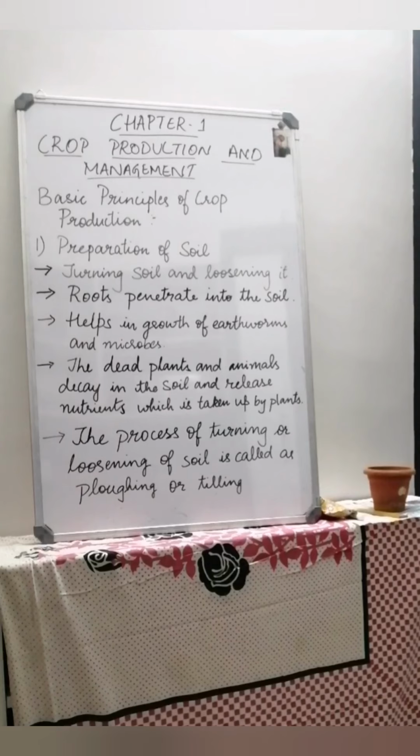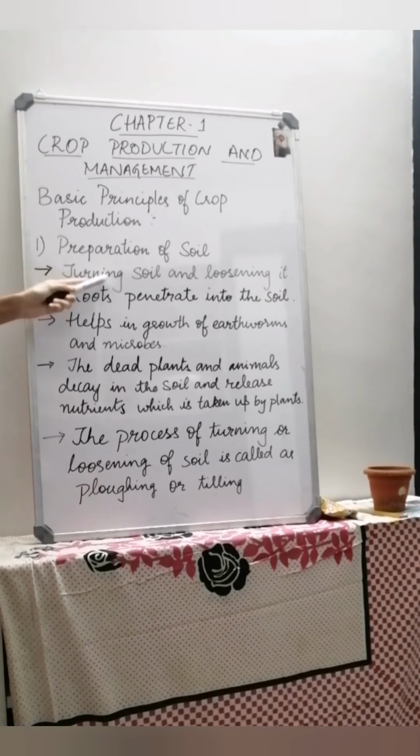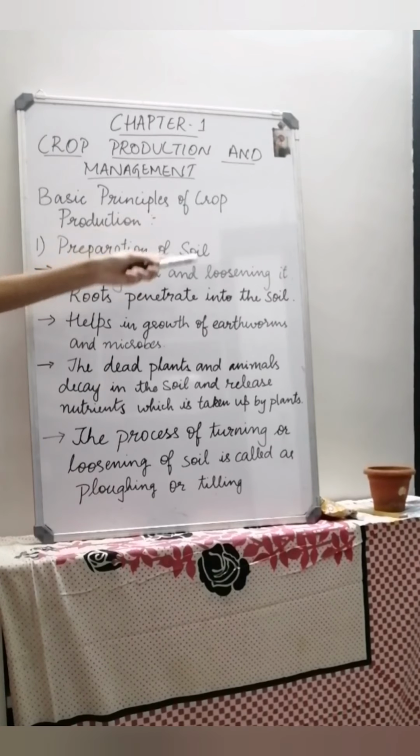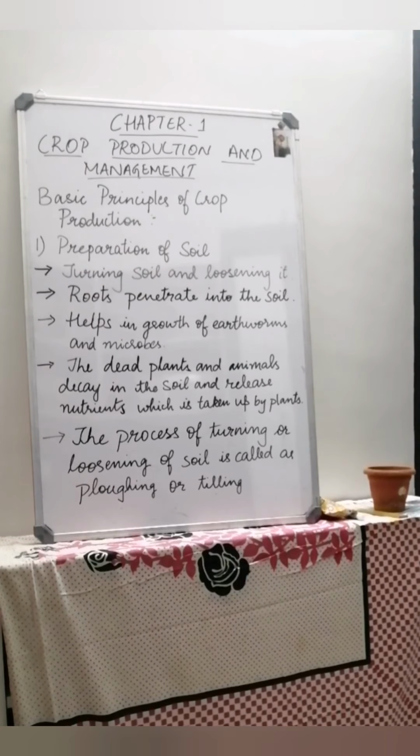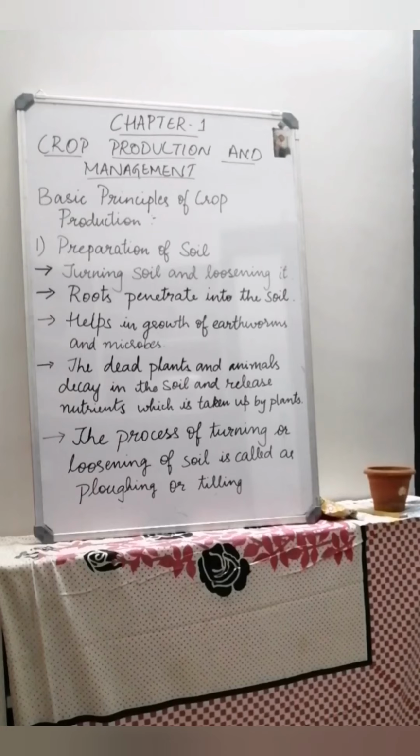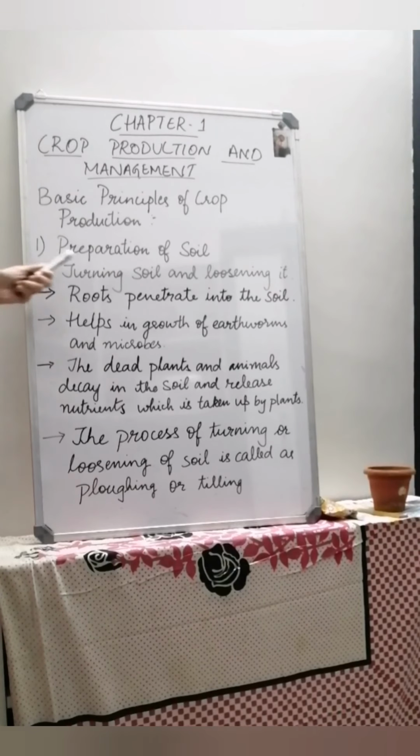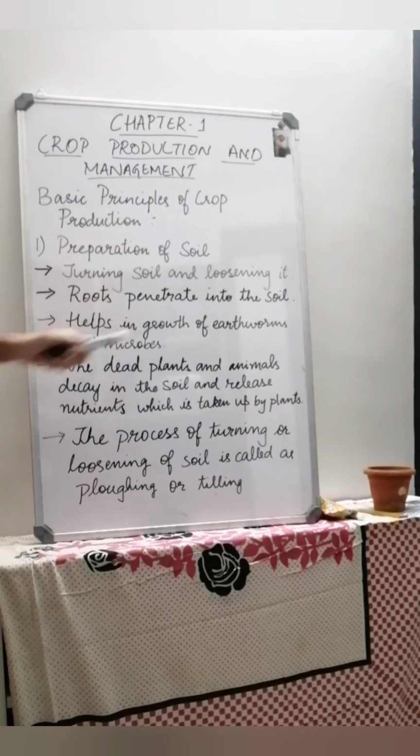Okay, now let us start with our first step, that is preparation of soil. That means what farmers do first as soon as they go to the field, that is preparation of soil. What is preparation of soil? It is the turning of soil and loosening it. In gardens you will have soil, right? So you will take a knife or something and then dig it, or you loosen the soil, you mix the soil. So that is called turning soil and loosening it.